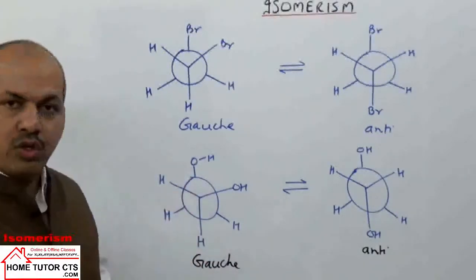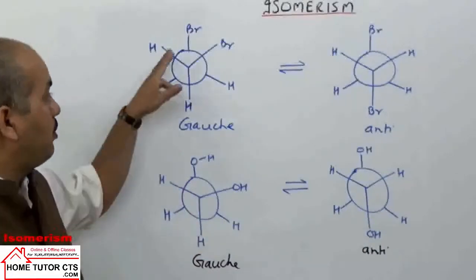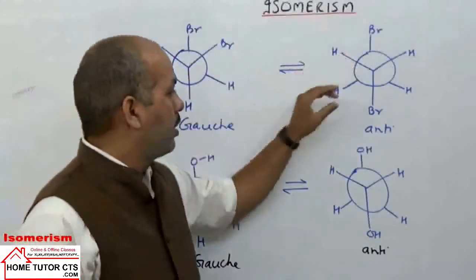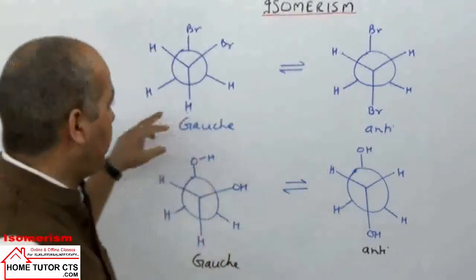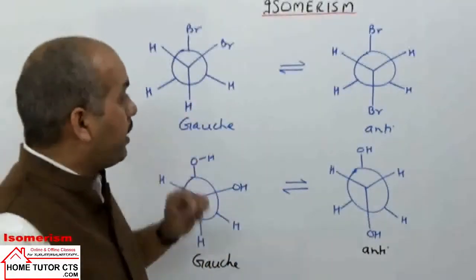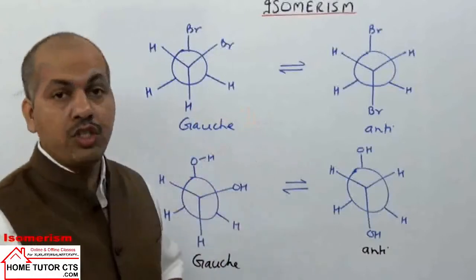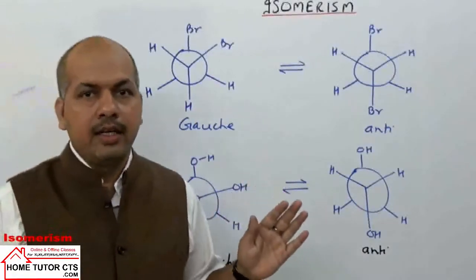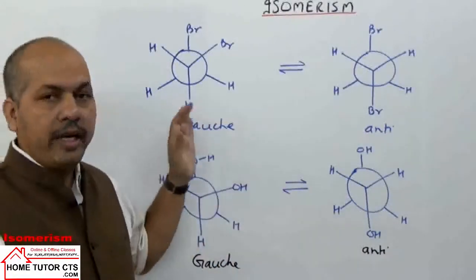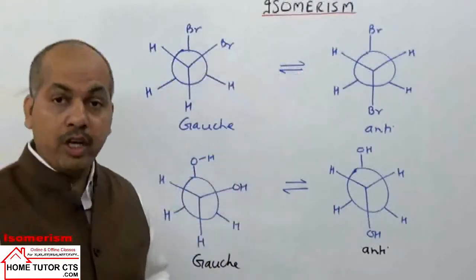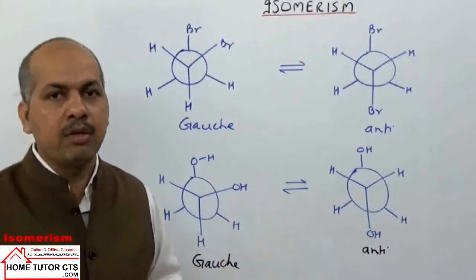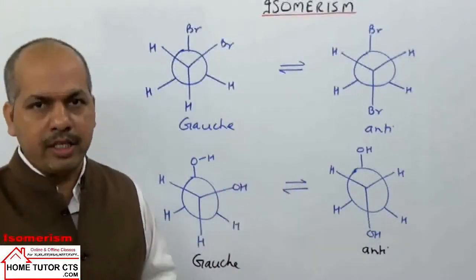That is ethane 1,2-diol. In the two conformations I have drawn here. First let us draw here the conformation of 1,2-dibromo butane. I have already drawn here in fact. Now we will explain here in the two conformations which is more stable. See, a given compound can exist in many forms. Given compound, by the phenomenon of conformation, can have infinite number of forms. But we take two extreme cases here.